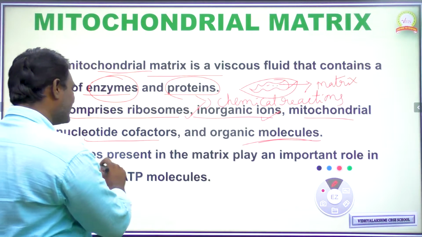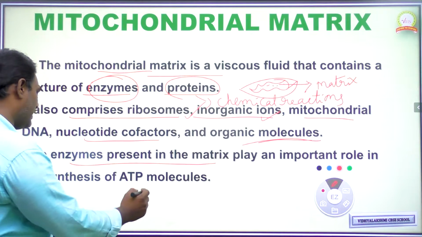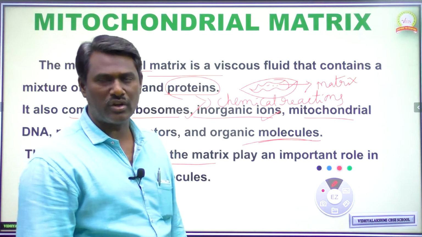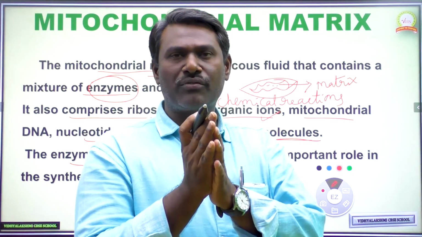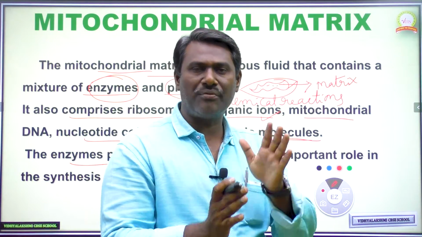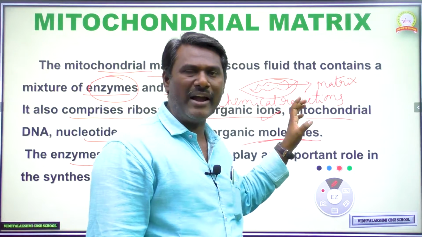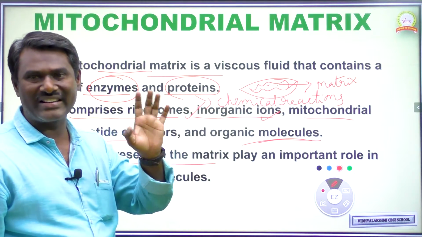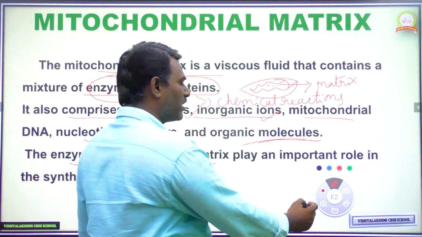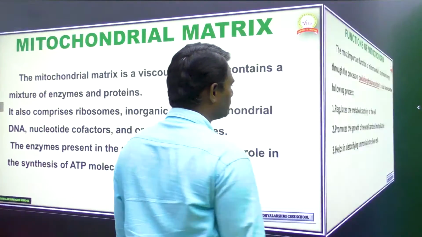Okay. Next one, these enzymes present in the matrix play an important role in the synthesis of ATP molecules. So complete oxidation of glucose molecules is done by the involvement of enzymes which are present within the mitochondrial matrix of cristae. So that is about the mitochondrial matrix.